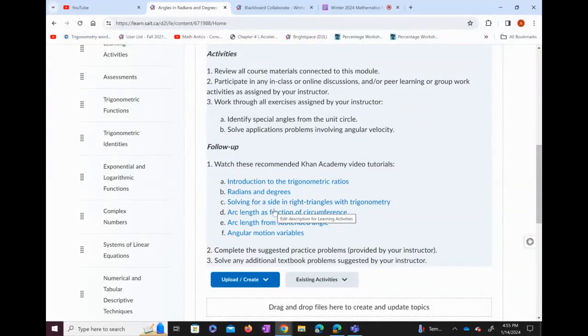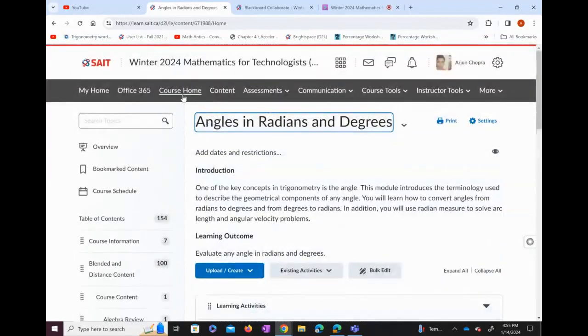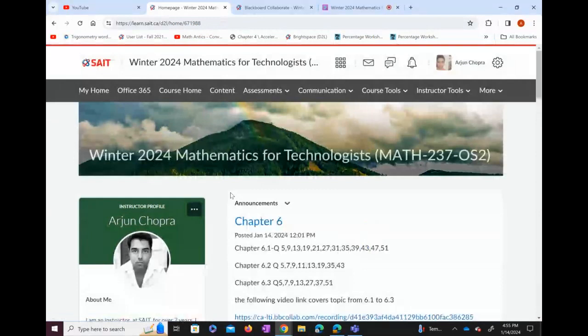So I provided you the material, and let me know if you have any questions. I'm pretty sure I've covered everything you need for this course, and I'll see you someday at SATE when you come and write the exam. This course is pretty straightforward and easy. The math part is not that hard. It's just that it has too much of a syllabus, so you will always be in a go, go, go kind of condition.